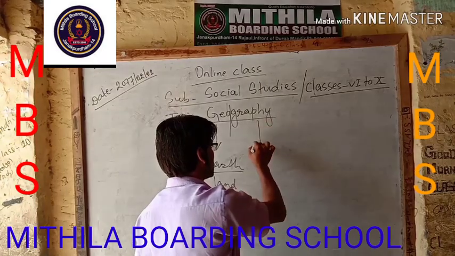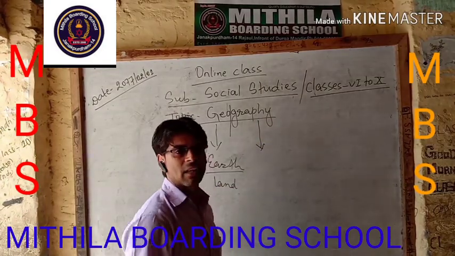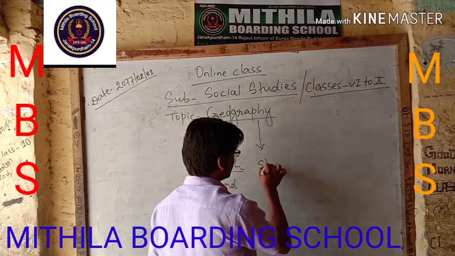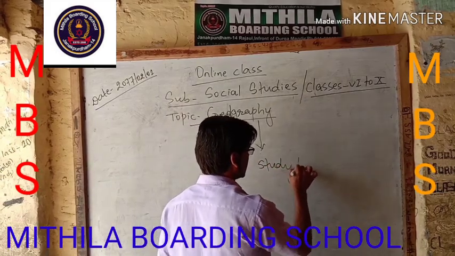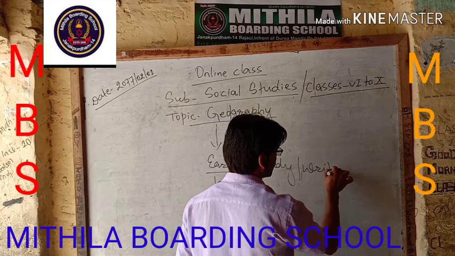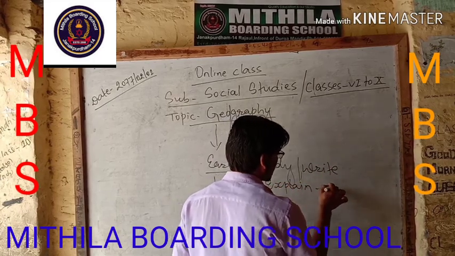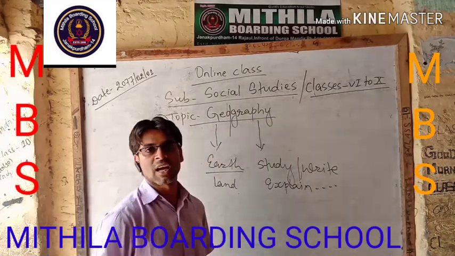And graphy, or we can say graphia, means to study, to write, to explain, etc. Many more meanings are there.